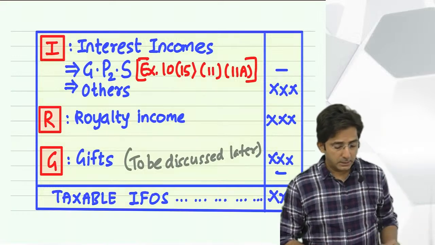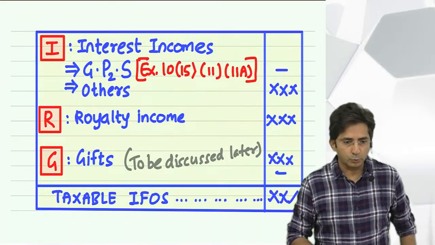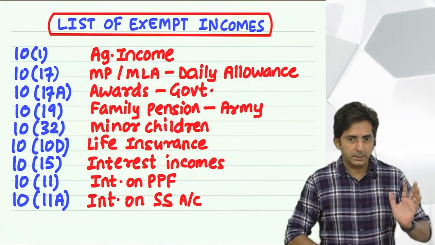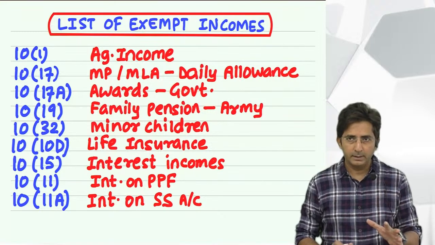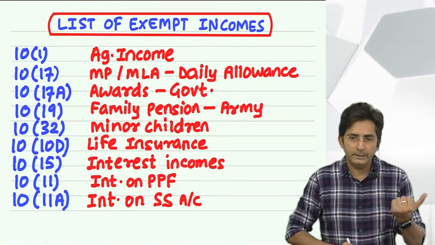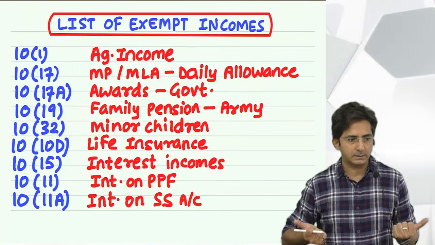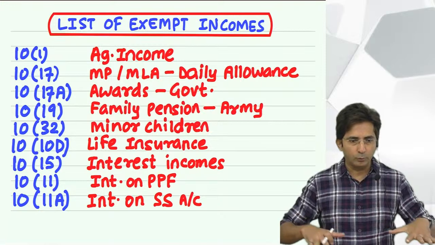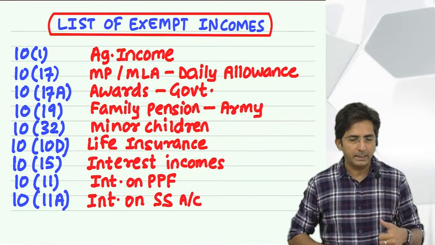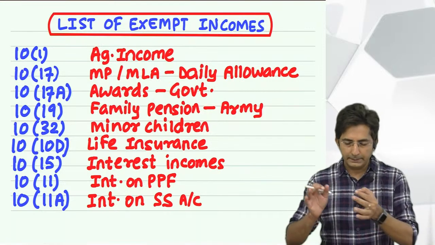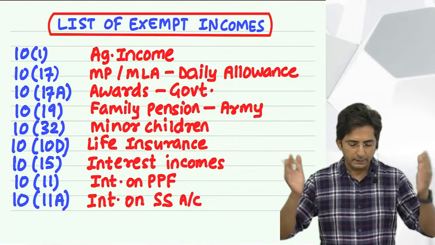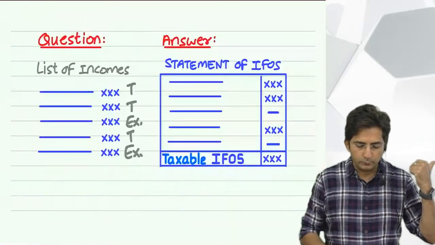Okay, now see, last lecture we started with the topic income from other sources. Just to recap the previous lecture, what did I say? In the income tax subject, what is your objective? To know how to calculate the income and how to calculate the tax. And incomes are classified into categories: salary, house property, business, capital gains, and income from other sources. And each income we have to calculate separately. And then we combine all the incomes. And after we combine all the incomes, what do you get?